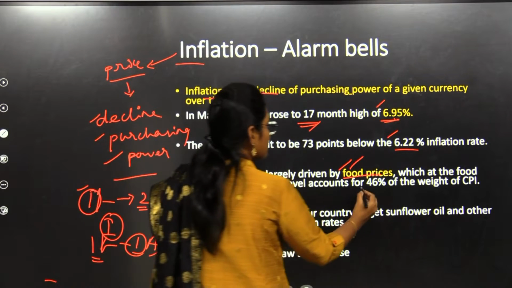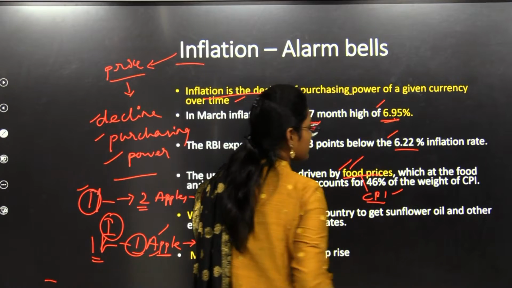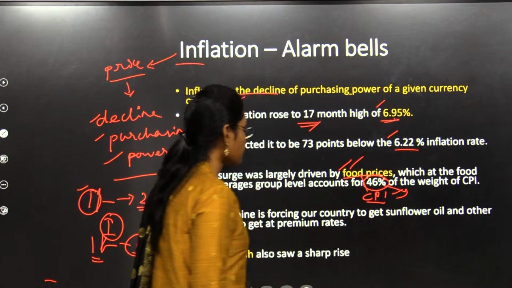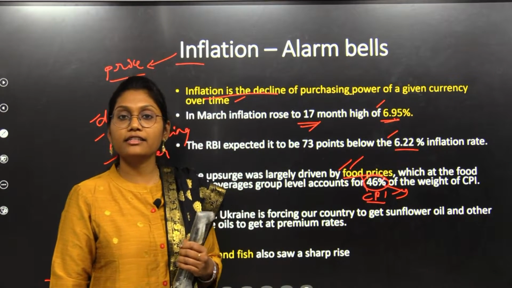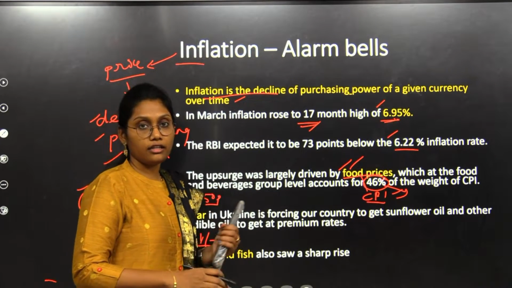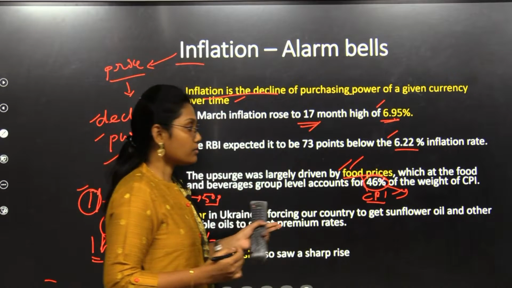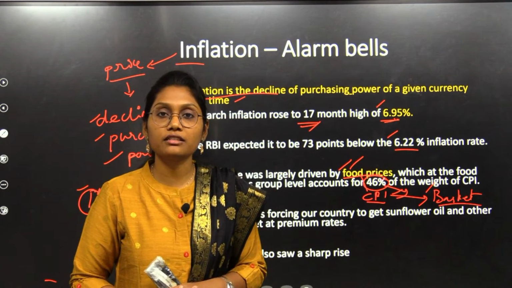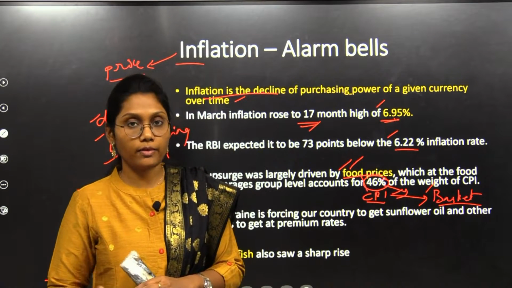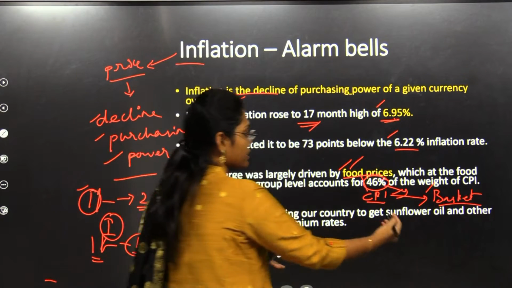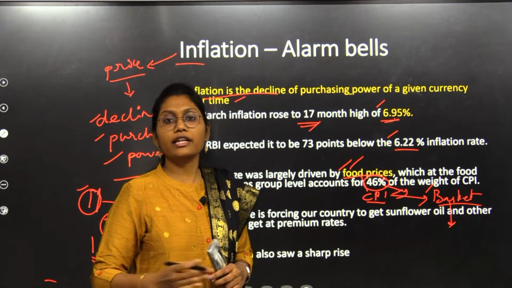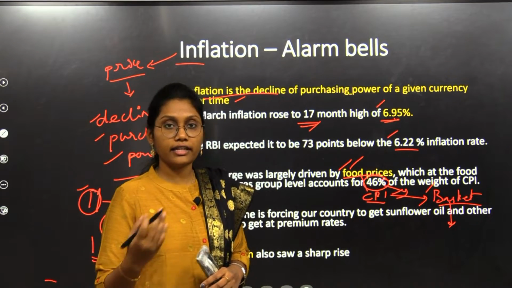Here we can see the CPI estimates. The CPI estimates have shown a 46% rise in food prices. Let us see what CPI is. Consumer Price Index. We see inflation in the name of CPI. So now let's see what CPI is. CPI is nothing but the inflation measured for the goods and services bought at retail prices. That basket of goods is nothing but the regular goods and services used regularly by households in their day-to-day life.